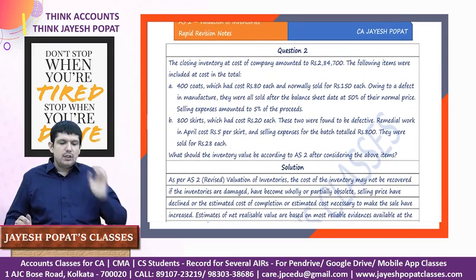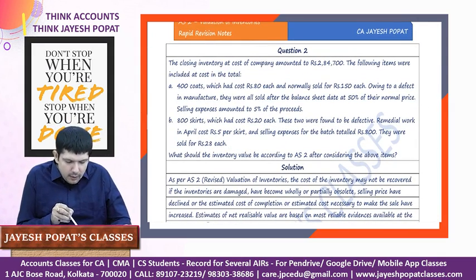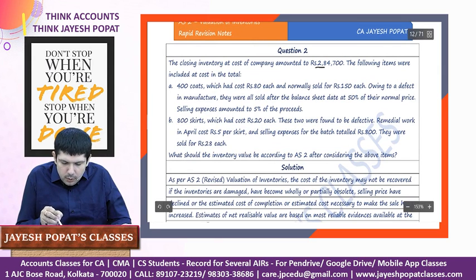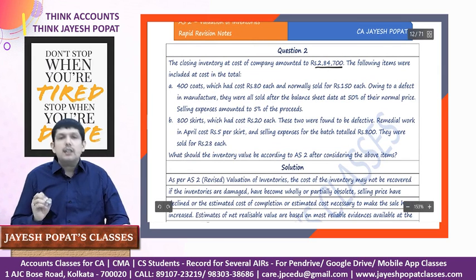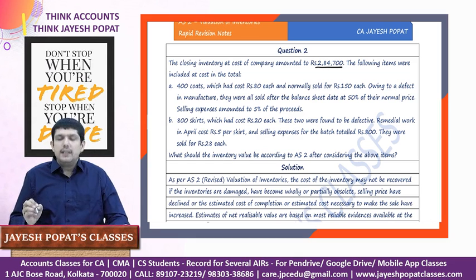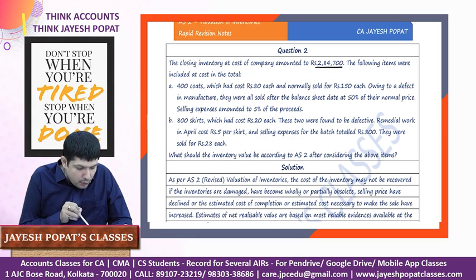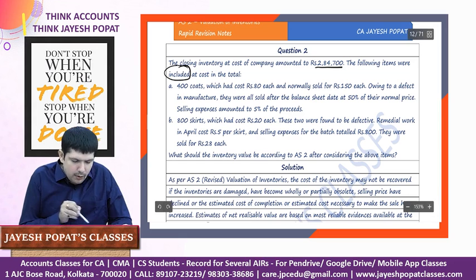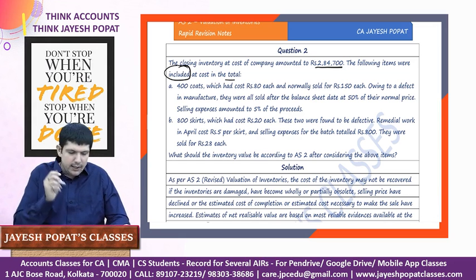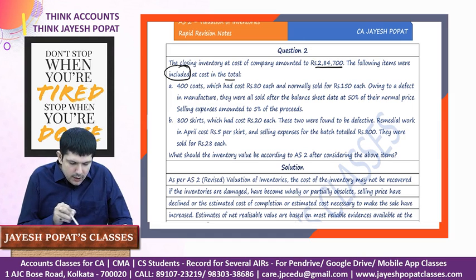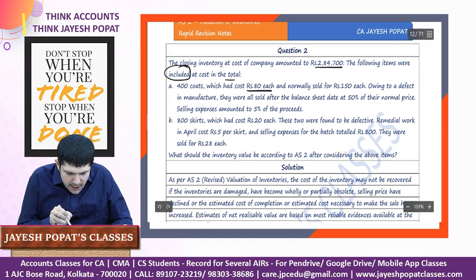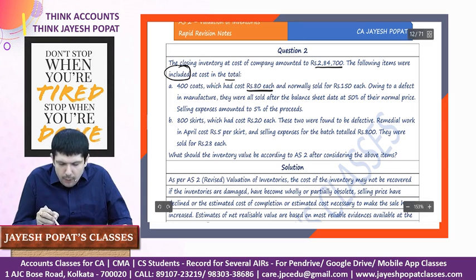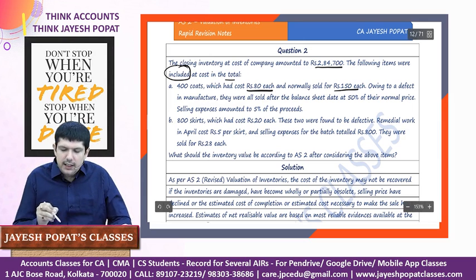It says the closing inventory at cost of the company amounted to 2,84,700. So this is our total inventory cost at the year end. The following items were included in the total. So these items are included in this 2,84,700. 400 coats which had a cost of rupees 80 each, and normally they were being sold at 150 each.